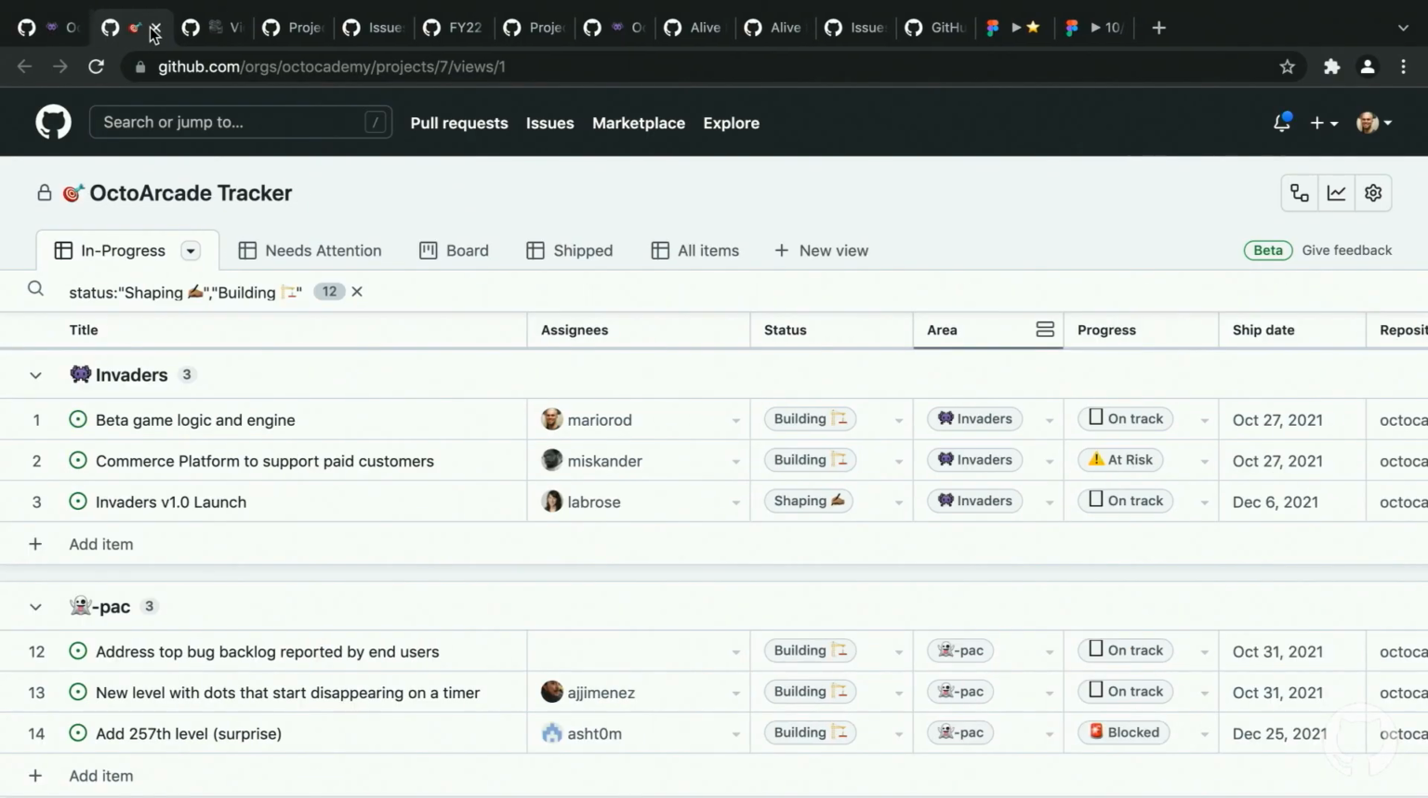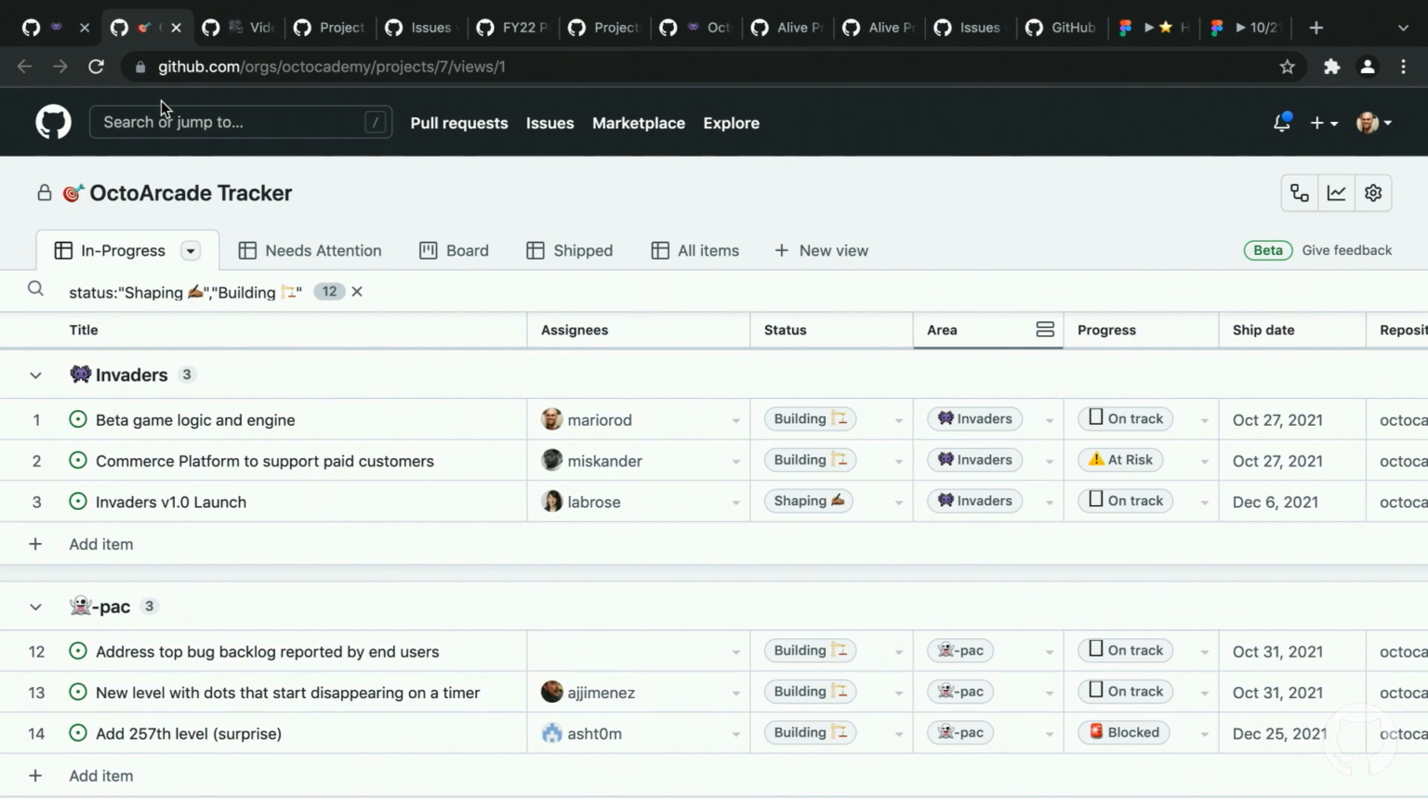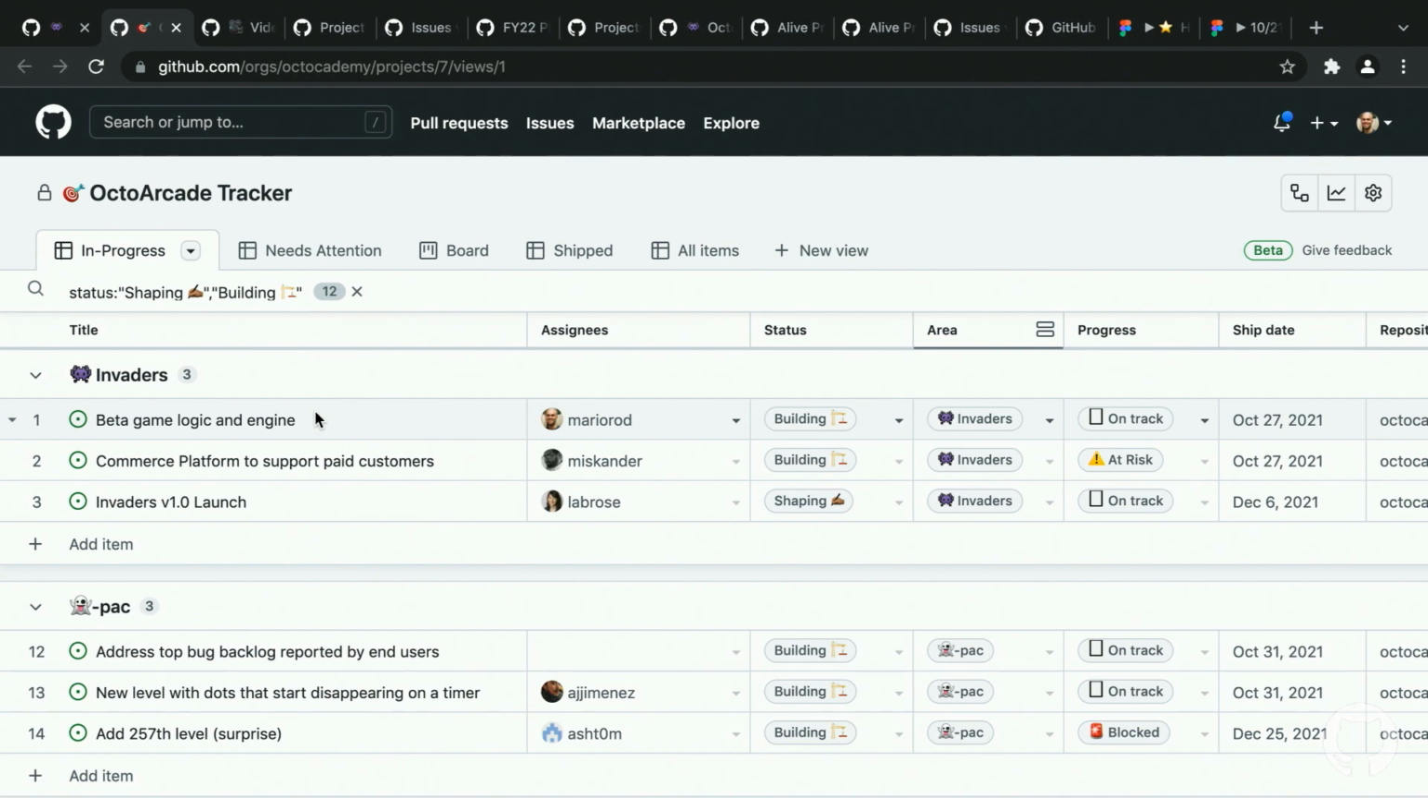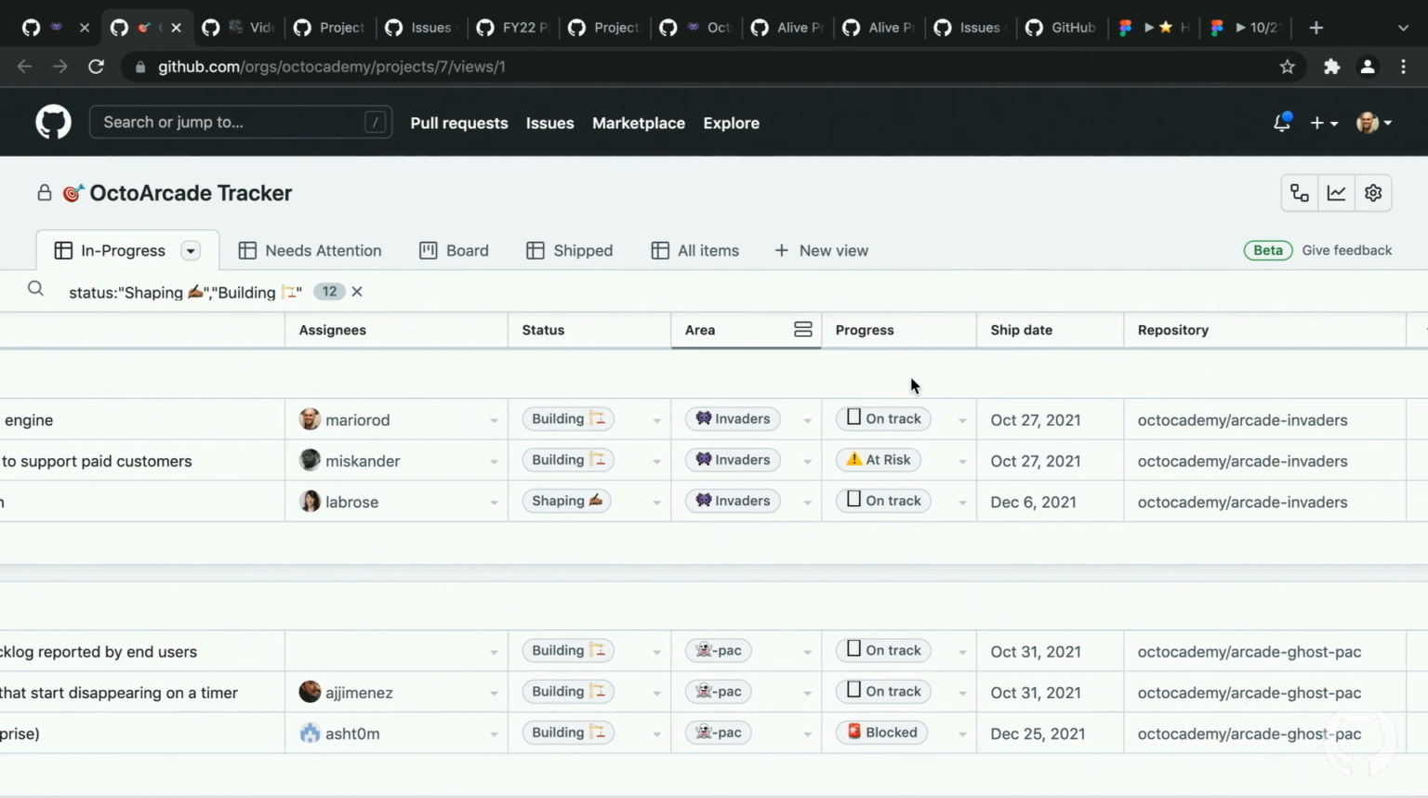The other thing that I wanted to show is, I alluded that it was hard to understand what a team is doing or what multiple projects are doing. So one of the things that we have created over here is this Octo Arcade tracker. And now I can see across all of my teams what they are doing. I added different custom fields in this case. So my area now is every game my game company is producing. Progress is slightly different as well. And now I'm making use of that ship date.